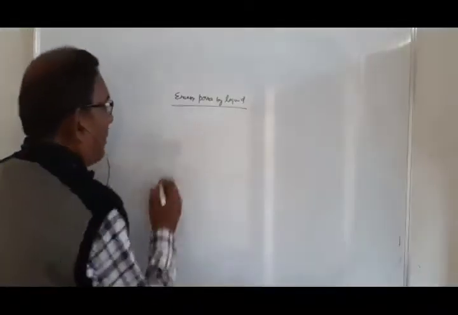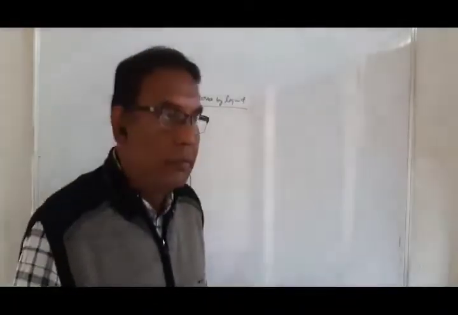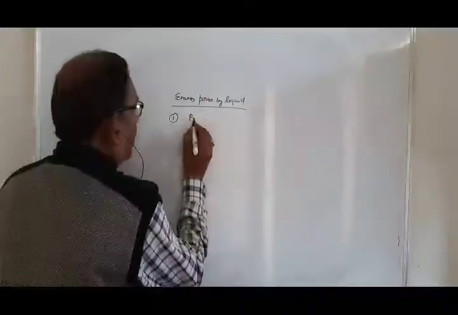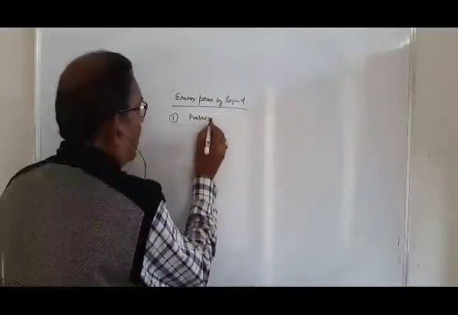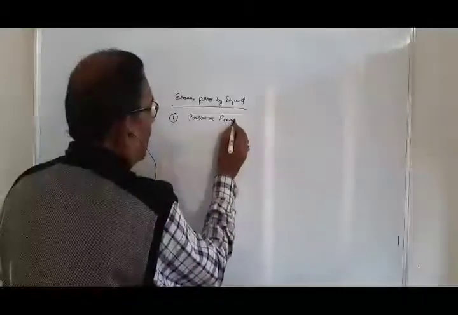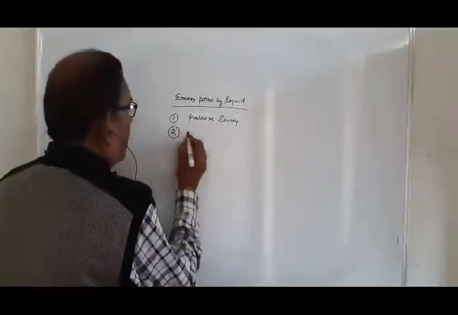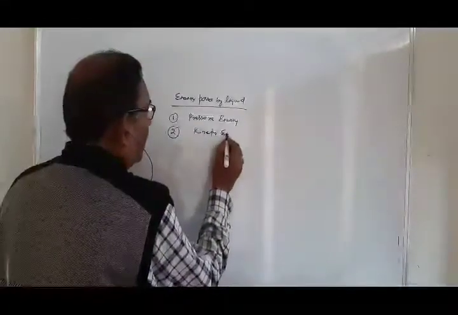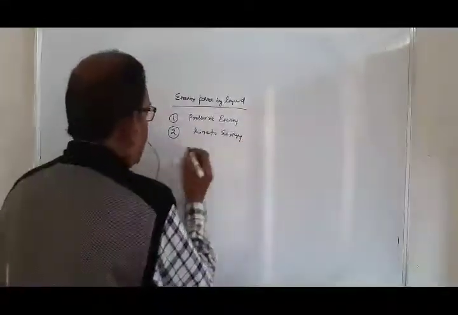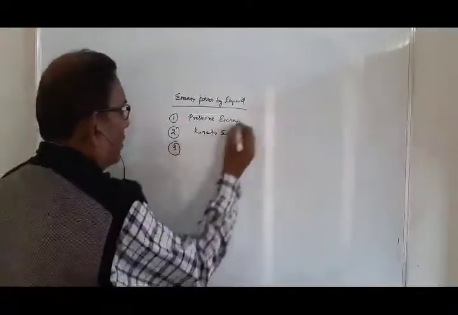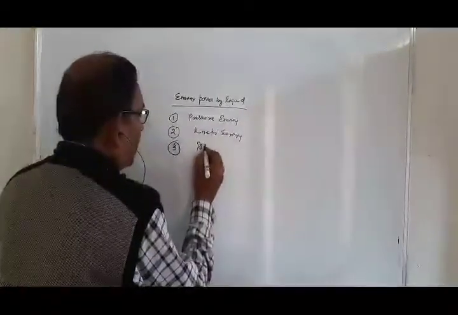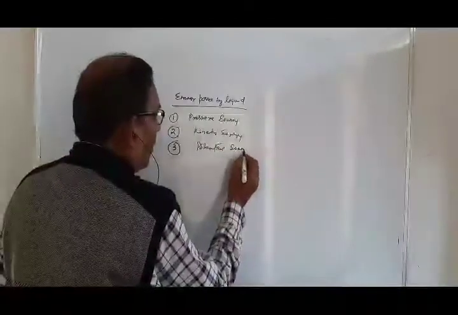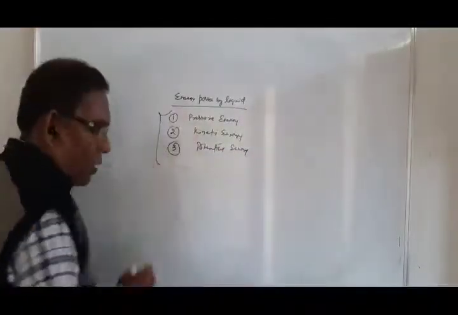So here, the types of energy possessed by liquids are: number one, pressure energy; number two, kinetic energy; and number three is your potential energy. Okay, we discuss one by one now.